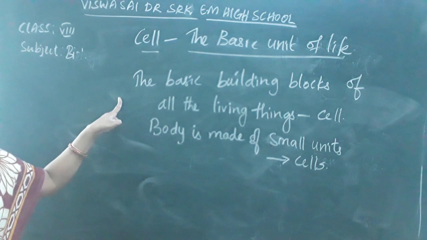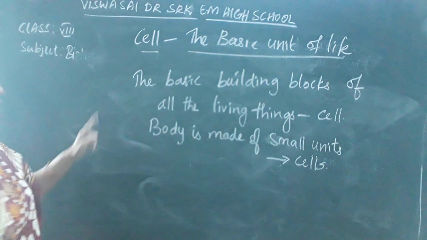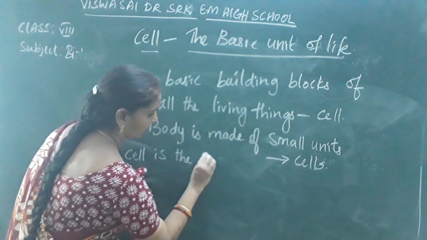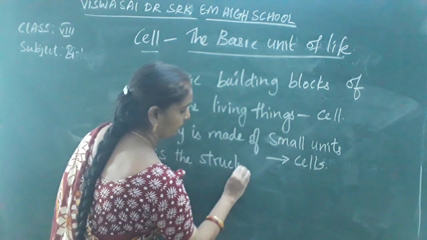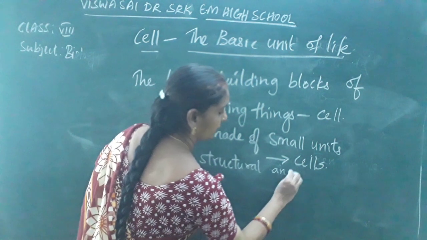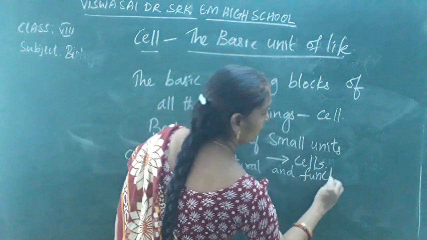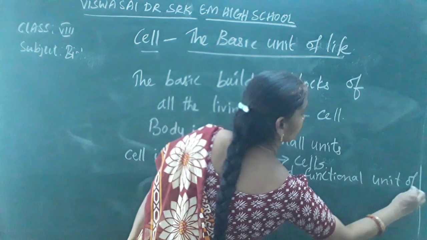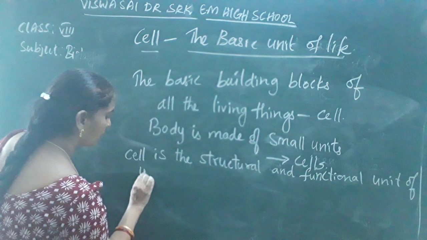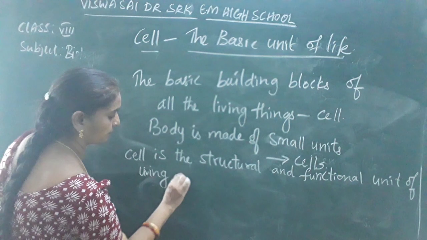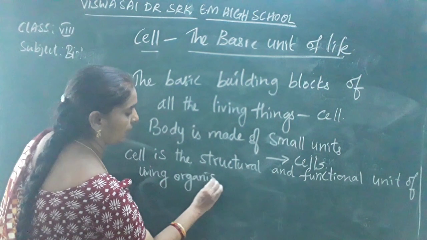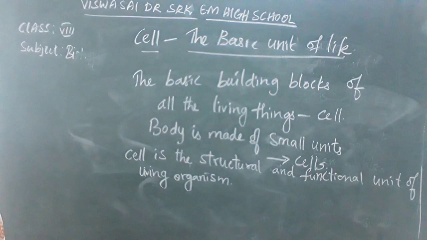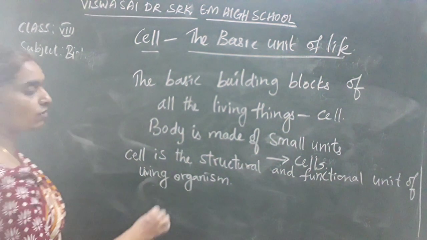Okay, so cells are the basic building blocks of all the living things. It is the structural and functional unit of the living organism. So it appears like the bricks of buildings.